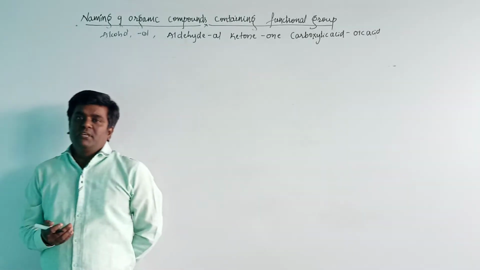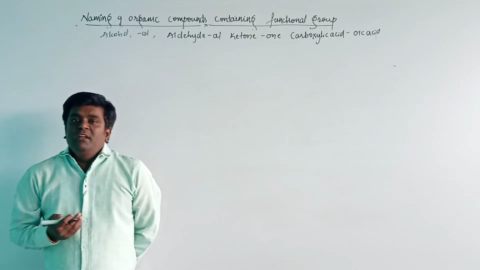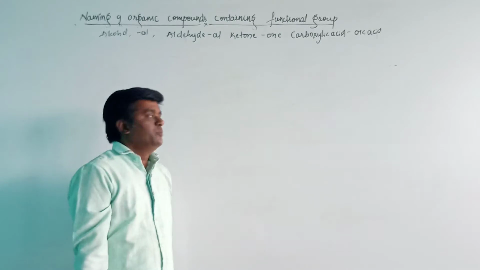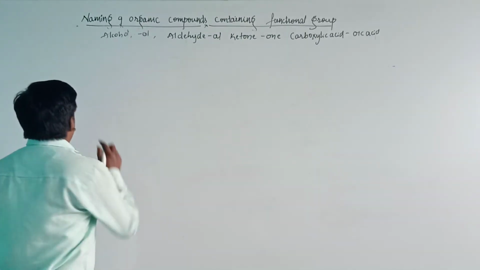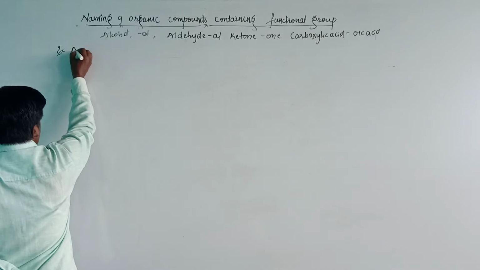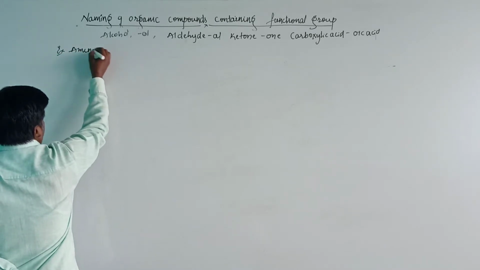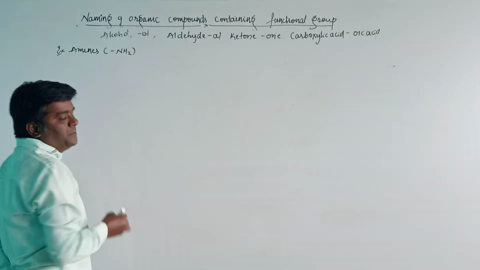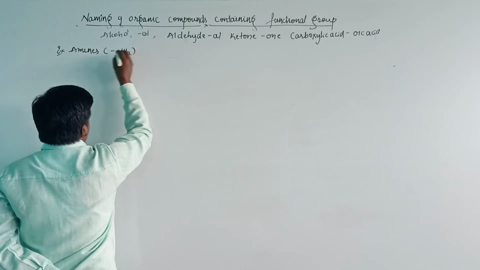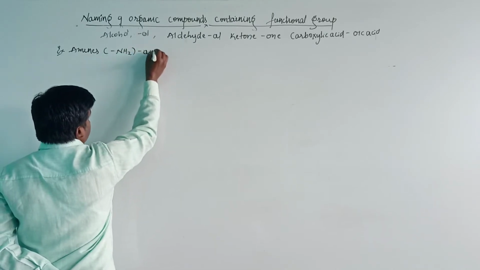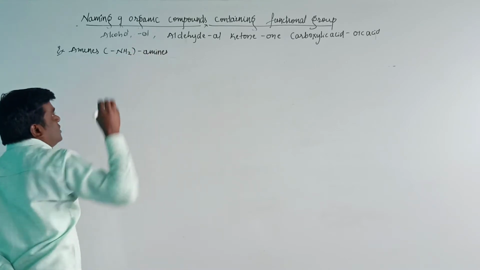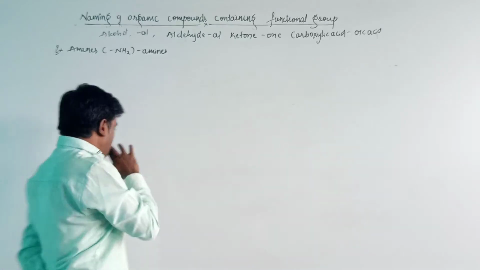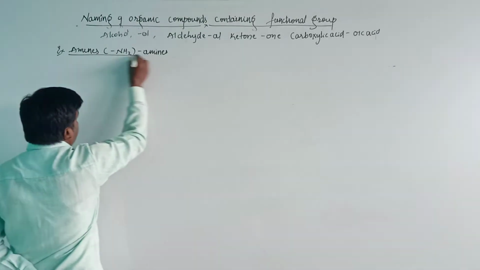These secondary suffixes are, that is, the terminal E of the primary suffix is replaced by the secondary suffix, according to the IUPAC system. Now we will see the examples for amines. The functional group of amines is NH2, and for NH2 the secondary suffix is amine. Simply we will write the amine after the root word by replacing the terminal E by the secondary suffix. Let us see the examples here.